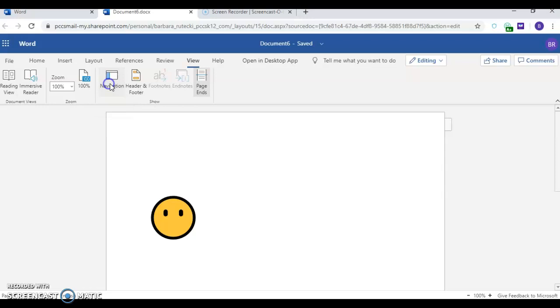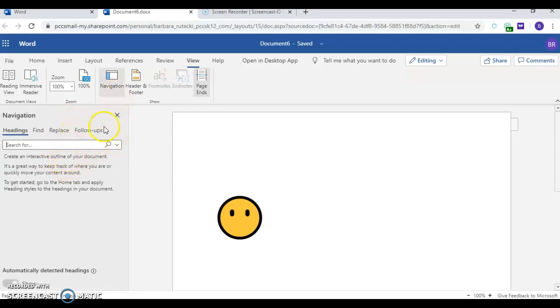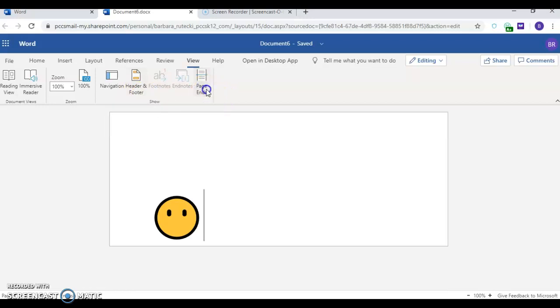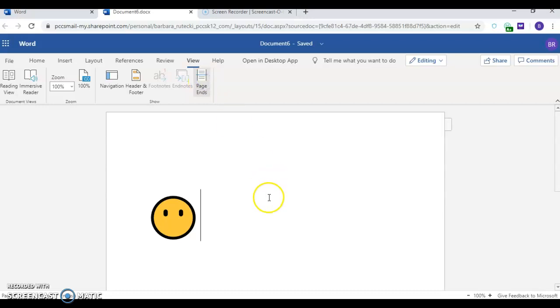I can navigate through here by opening up the navigation tool. And again, I have another section for header and footer. And I can click on page ends, which is supposed to show you the end of the page. I really don't like that feature, at least not for now.